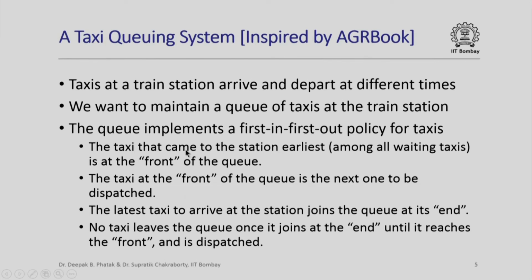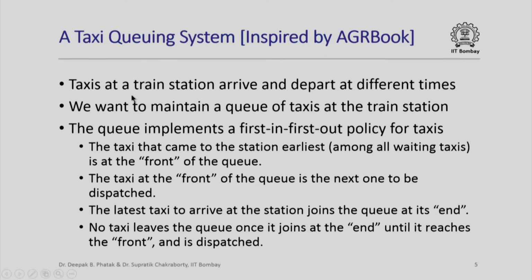So here is a simple problem. It is about a taxi queuing system and it is inspired by a discussion in the AGR book. Let us suppose that we have a train station and at this train station taxis arrive and depart at different times, and we want to maintain a queue of taxis at the train station.